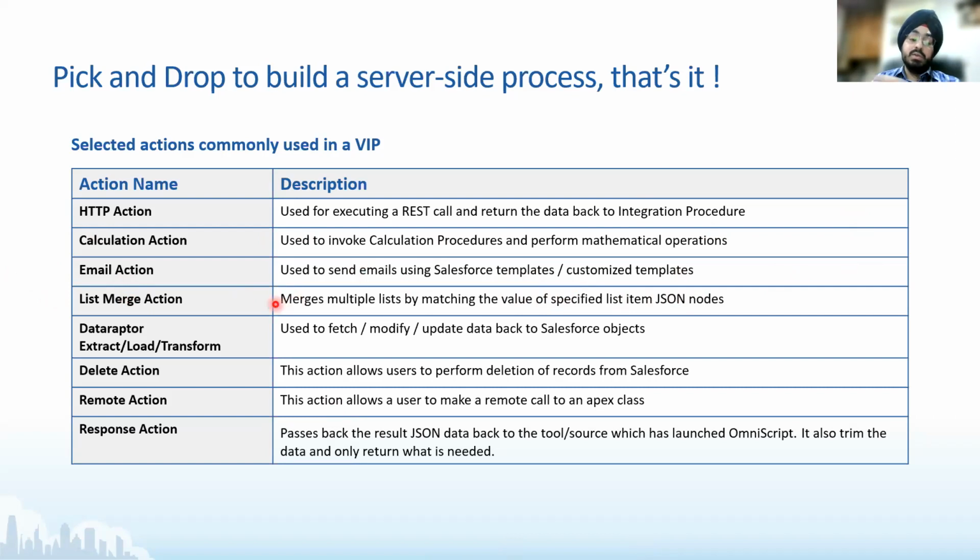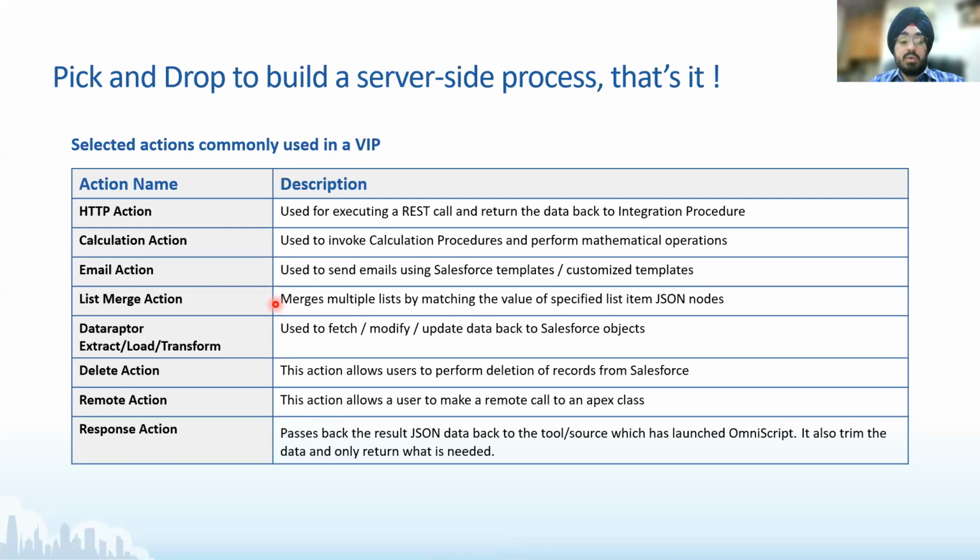List merge is a very useful tool because when you work with integration procedures, you'll have multiple arrays, multiple lists getting created, right? And that is when you might need to merge by matching on a specific key. So let's say you have one node here, one node here, and you want to create a two-node array. You can do that using this merge.